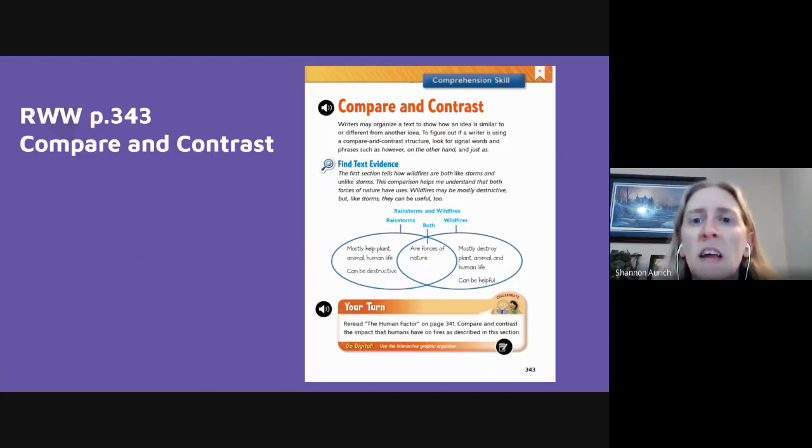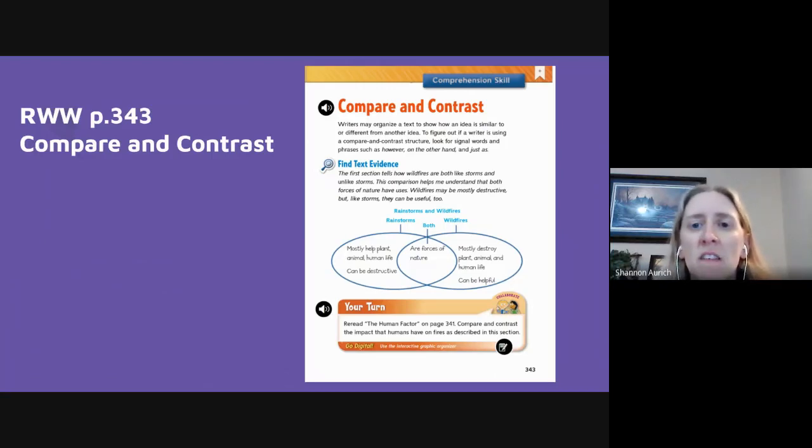Writers may organize a text to show how an idea is similar to or different from another idea. To figure out if a writer is using a compare and contrast structure, look for signal words and phrases such as however. However shows a contrast, a difference. On the other hand is a phrase that shows a difference. And just as shows a similarity or a comparison.